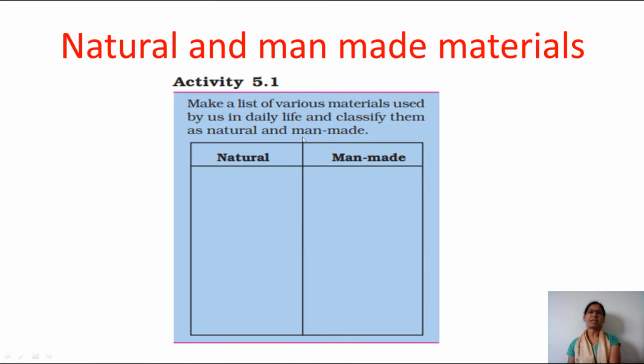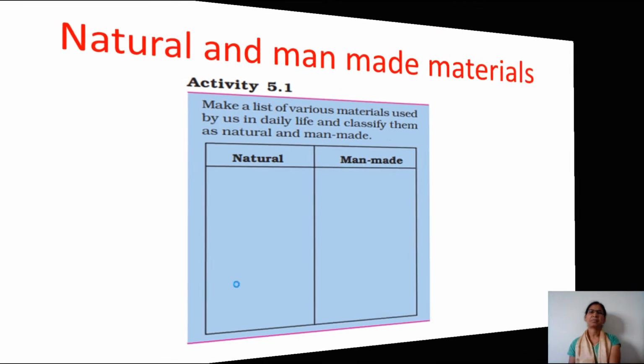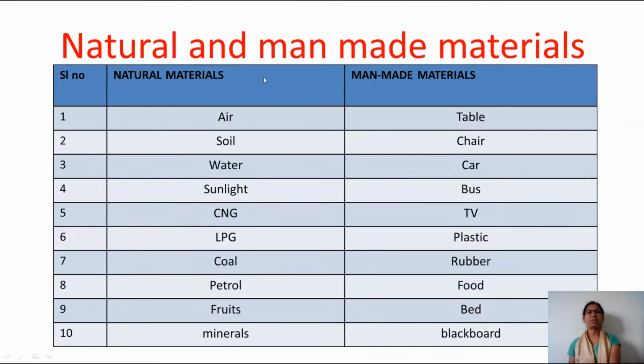Now here is an activity: natural and man-made materials. What we have to do is make a list of various materials used by us in daily life and classify them as natural and man-made. Let us try to do it. Natural materials. And in this column it is man-made materials. Let us try to do our activity. Natural and man-made materials.